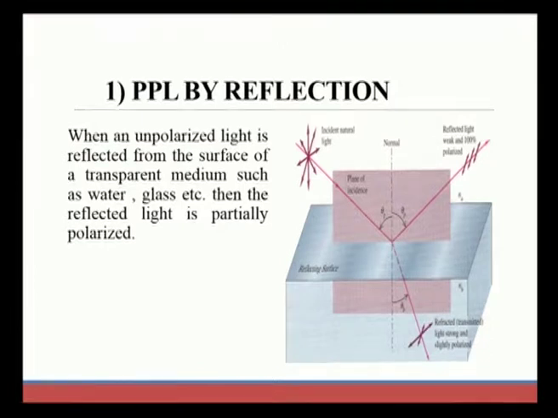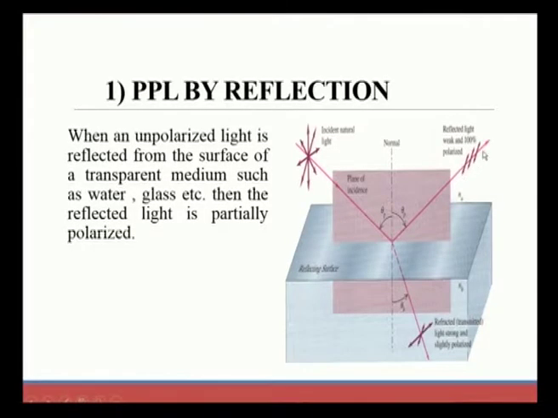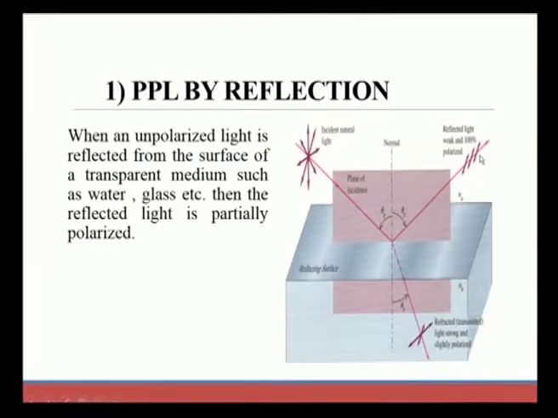The reflected wave will be partially polarized, and it is very weak. So, the reflected wave that we observe is one type of polarized wave, a plane polarized light, that we get from reflection.